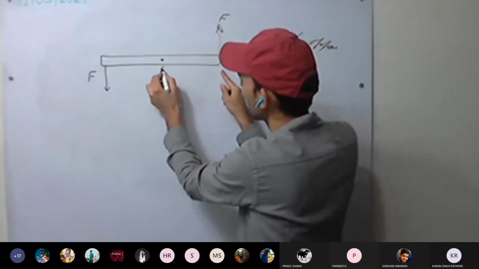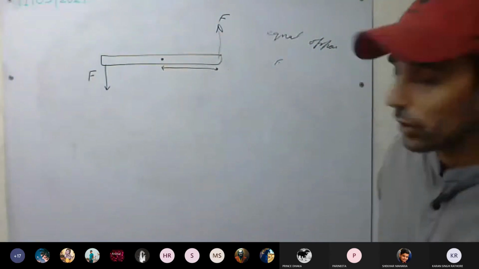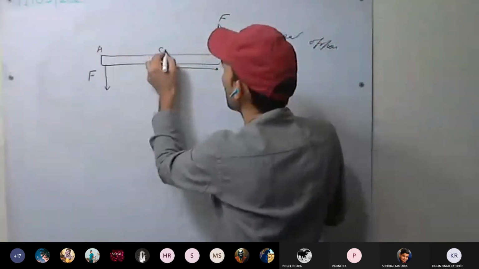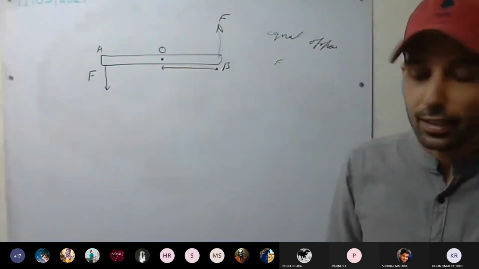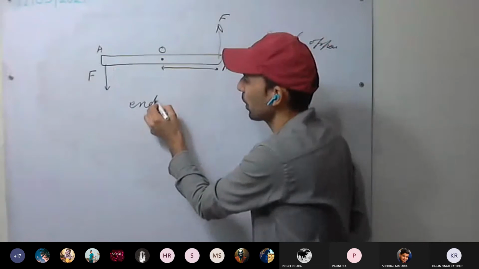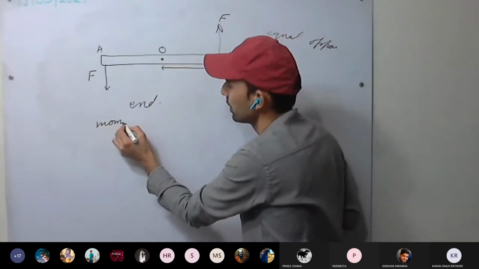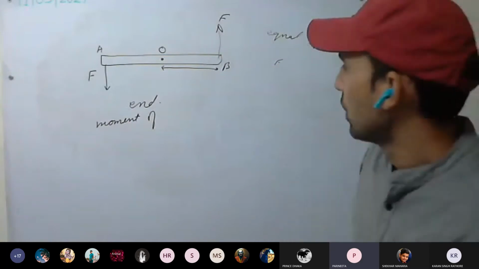So what is the turning effect for these forces? Take A, O, B. What is the turning effect at end B? At end A, calculate first. What is the moment of force? Force into OA.